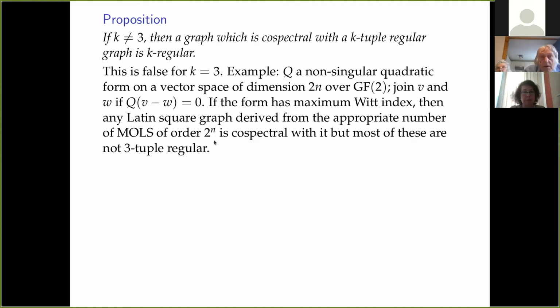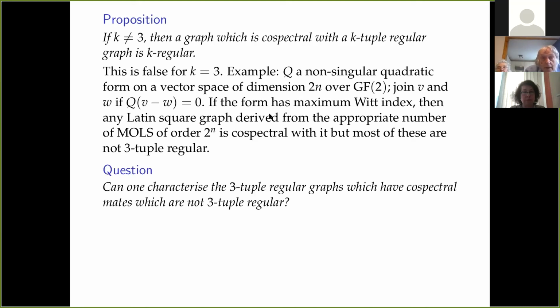And there are many, many of those, because you have mutually orthogonal Latin squares of order, let's say q, which is 2 to the n. You need to pick about half q of them. And of course, there are many, many ways of doing that. And most of these will give you very different and probably quite irregular graphs. So there are quite a lot of graphs co-spectral with 3-tuple regular graphs constructed like that.